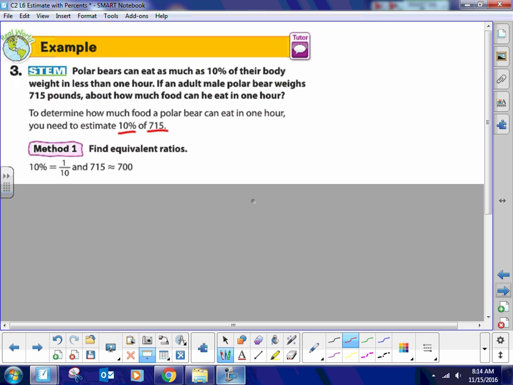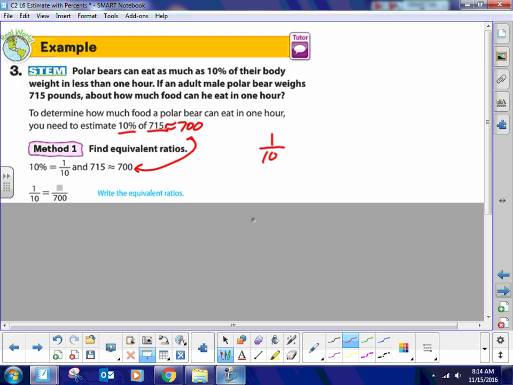We're not going to use 715. 715 is about 700, okay? And they even do that here. You notice, okay? They do that right there. All right? So you need, what is 10%? And then what they do, as I'll go ahead and show you, is they put 700 on the bottom here.